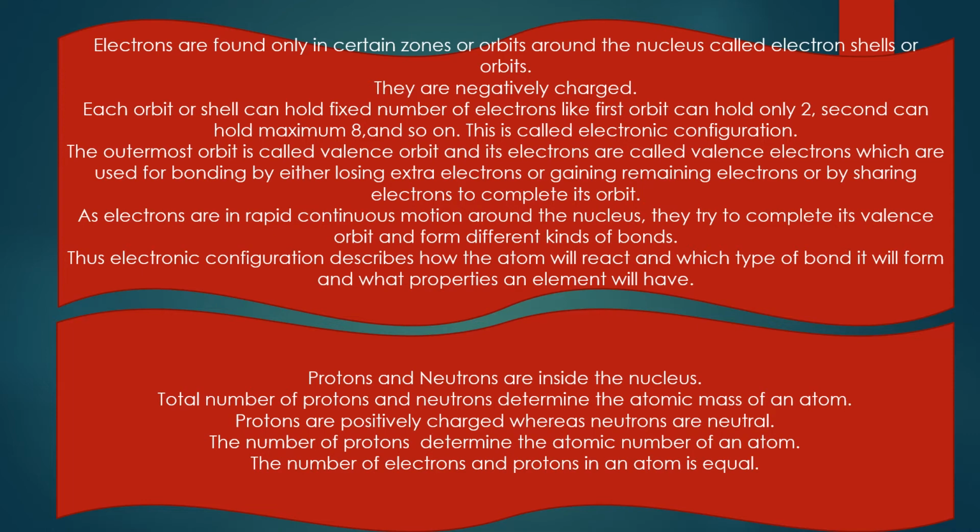Protons are positive, electrons are negative. Protons and neutrons are in the nucleus. And the total number of protons and neutrons make up the atomic weight or mass of an atom. And protons and electrons are equal in number, and they determine the atomic number of an atom. Let's see in the next slide.